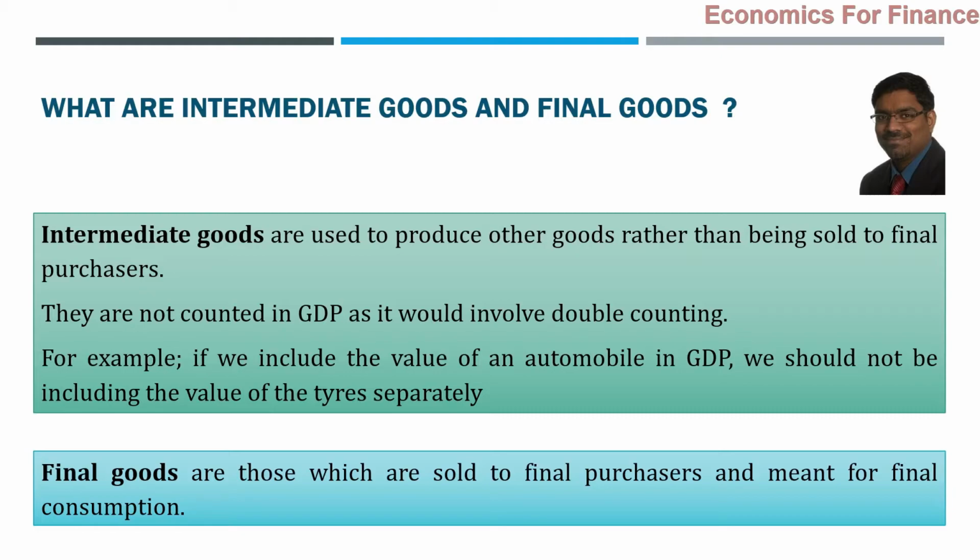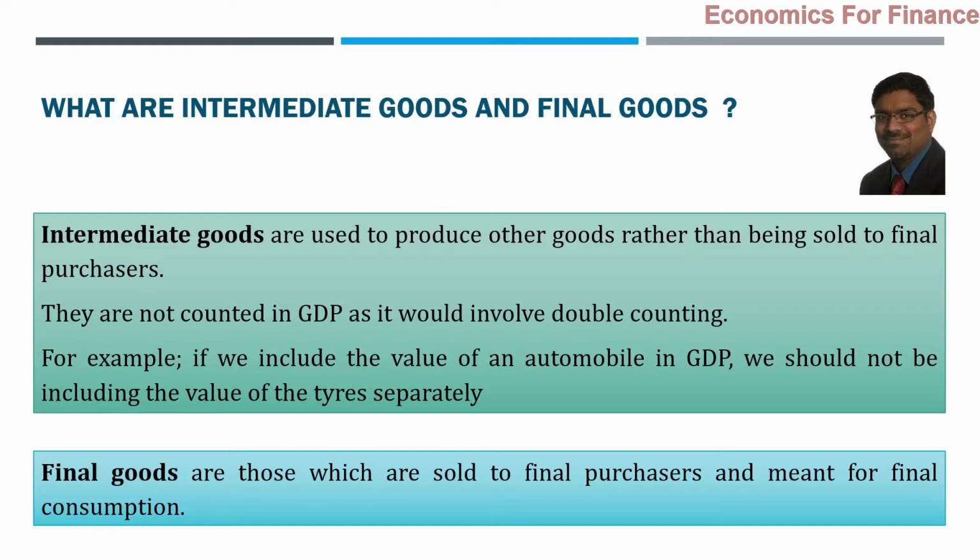Sugar is a final good. Sugar finally is going to be used. That becomes a final good. That is once again the point. Let us say sugar is used by a coffee shop for selling coffee. Then will the sugar be the final consumption or final goods? No, the same sugar becomes an intermediate good. The value of the coffee that is sold in that coffee shop will be the final good. Then the sugar becomes an intermediate good.